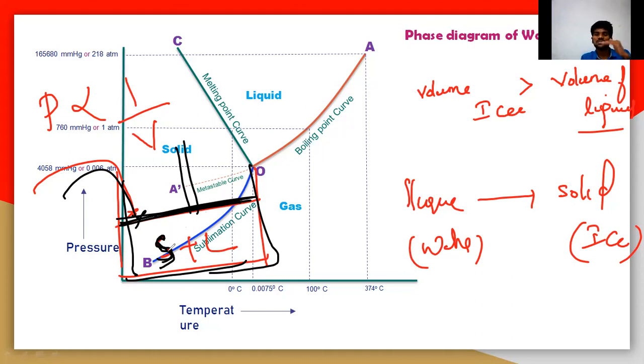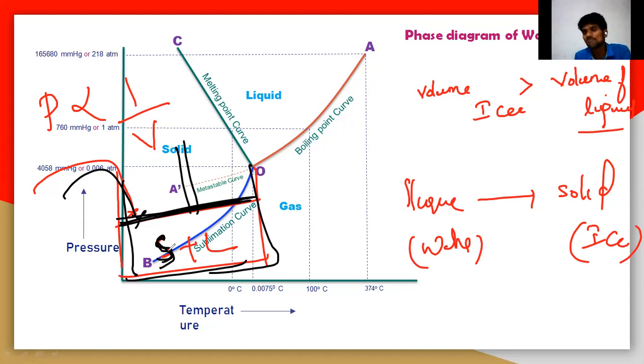Because the liquid volume is very less, definitely if you increase the pressure, the volume must decrease. That you can see also in Boyle's law of the gas laws. So the liquid has lesser volume, and all the ice crystals are completely converted into liquid here. This you should remember: the volume of ice is very high compared with the liquid.